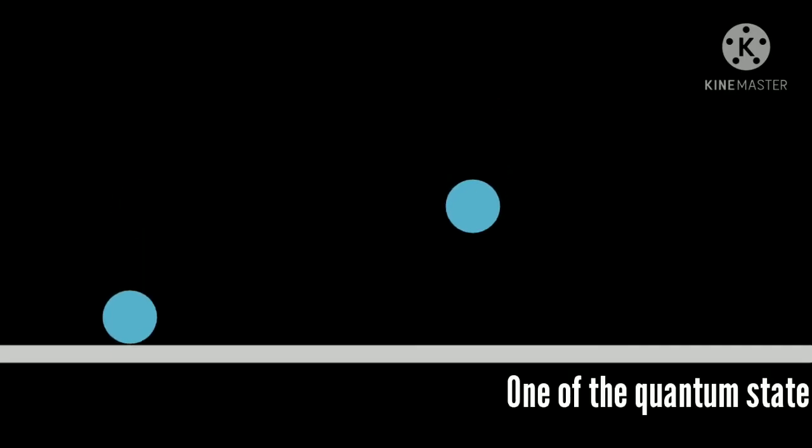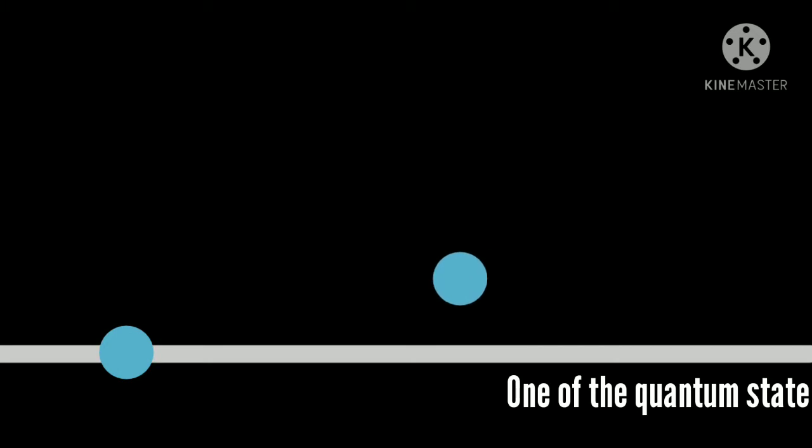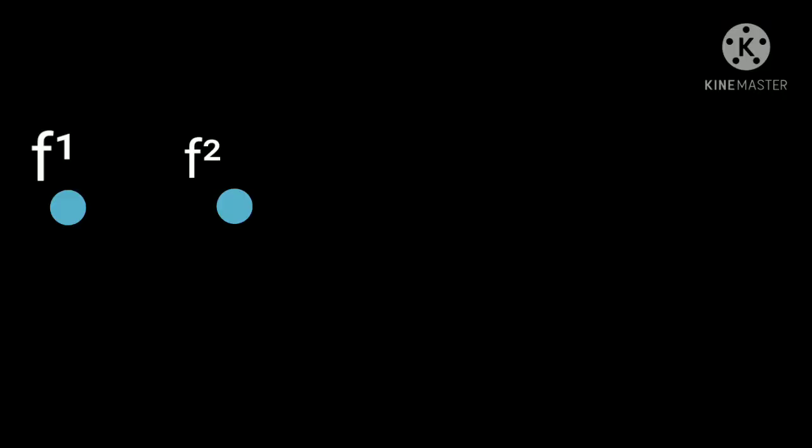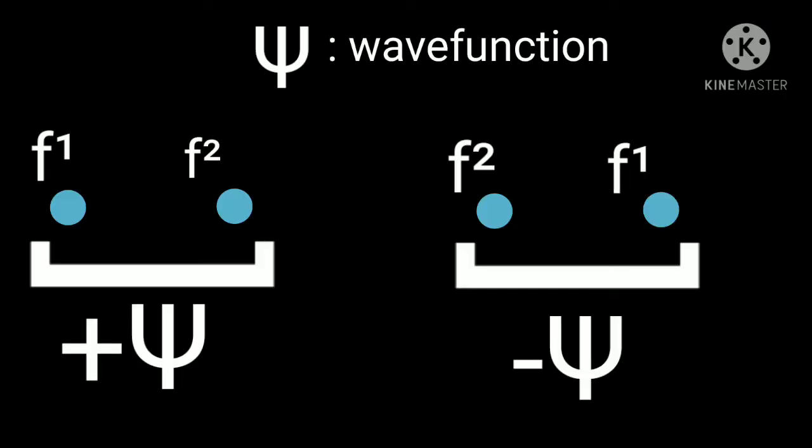Now let's talk about the Pauli exclusion principle. The Pauli exclusion principle states that 2 or more identical fermions cannot occupy the same quantum state within a quantum system. It happens because the total wave function describing 2 or more identical fermions is antisymmetric, whereas for bosons it is symmetric. That means if there are 2 fermions, such as a pair of electrons, and you swap their positions, the total wave function describing the system will swap sign, whereas for bosons, the wave function will not change.